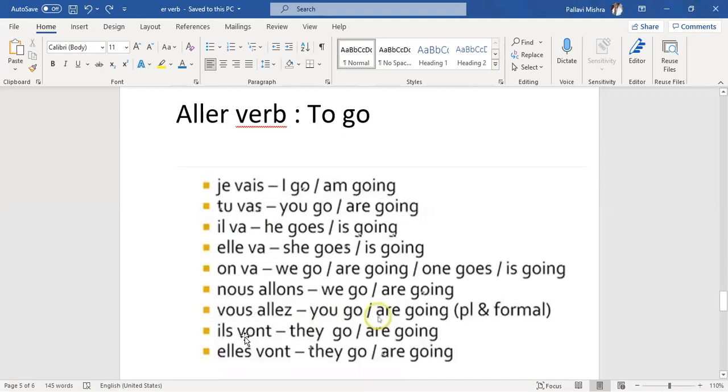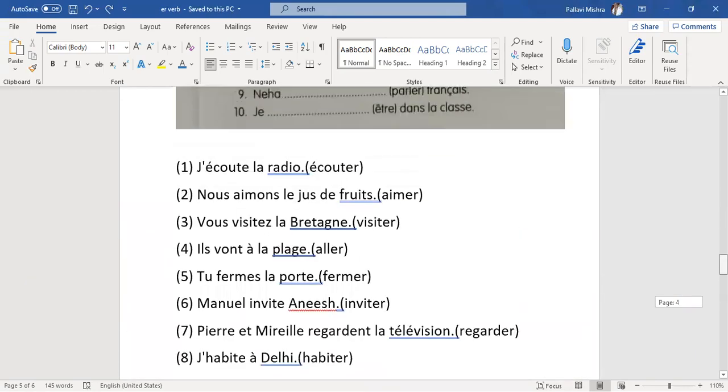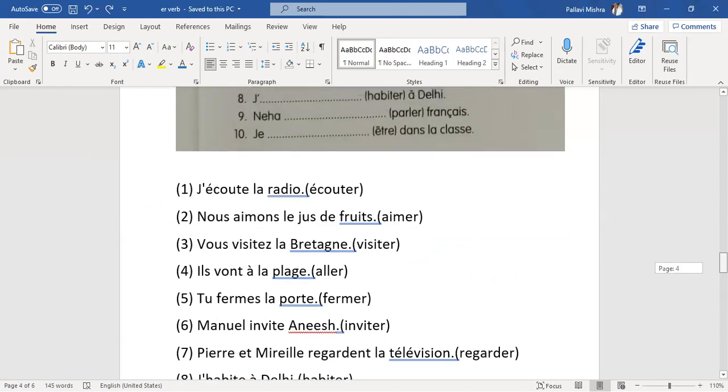Ils vont, elles vont. Ils vont means they go or they are going in case of masculine plural. Elles vont, they go or they are going in case of feminine plural. S is silent, so we pronounce this il. So what comes with this? Vont, because with plural we put vont, ils vont. Ils vont à la plage means they are going to the beach.